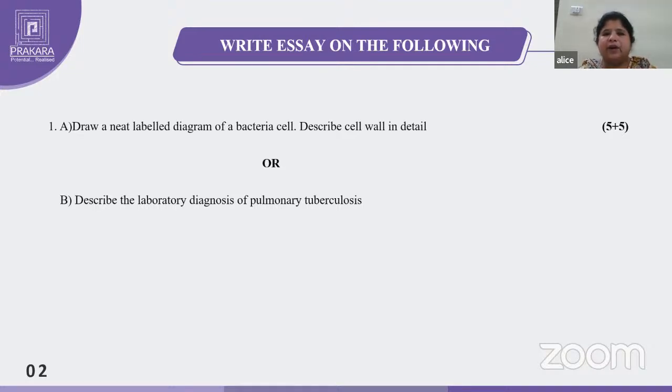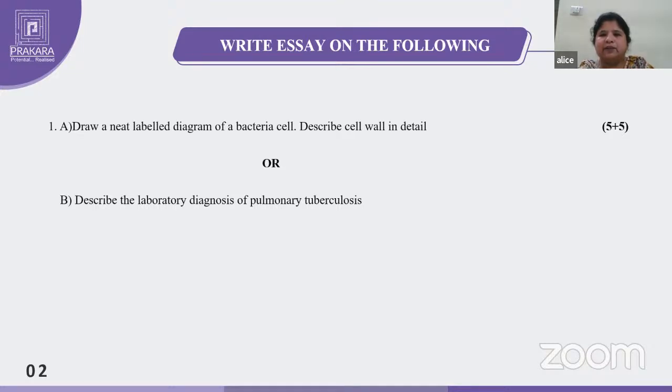And next, coming to the OR, that means either this question or this question you have to write. So what is the second question? Describe the laboratory diagnosis of pulmonary tuberculosis. My suggestion is, first read the questions very carefully. Once or twice, first you read the questions. Then you understand what they asked. So don't write irrelevant matter.